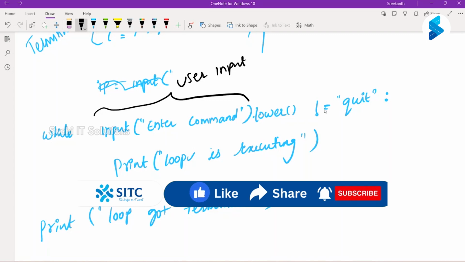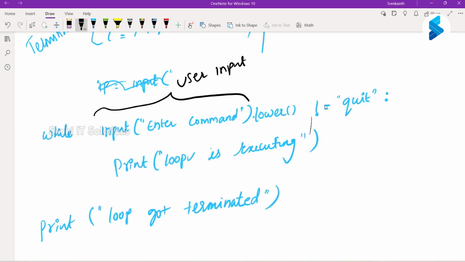Until user is not equal to quit, that means I want to execute the statements in the loop, right? So let us say the user enters for the first time, let us say he enters hello. And is hello not equal to quit, true or false? True, right? Hello is not equal to quit, which means it will execute this.